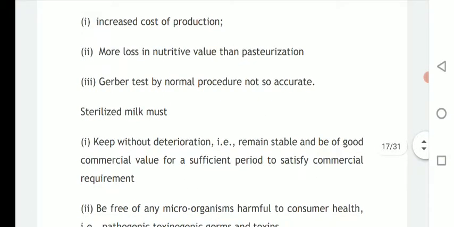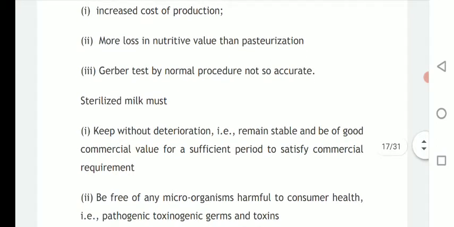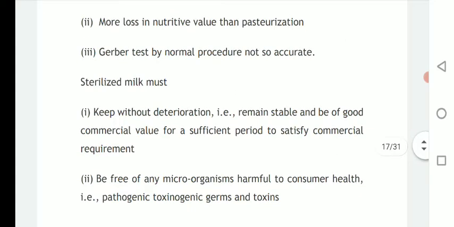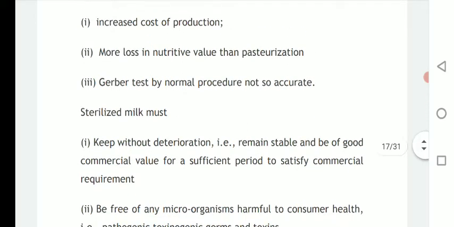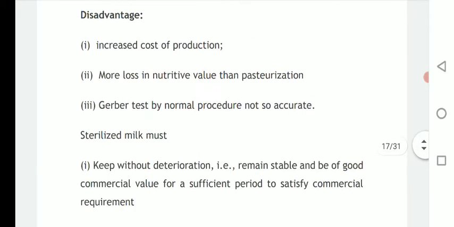As we already saw, ultra high treatment loses some enzymes and proteins as well as some vitamins, so we cannot get proper nutrition from ultra high treated milk. Then, the Gerber test by the normal procedure is not so accurate. So these are some disadvantages.